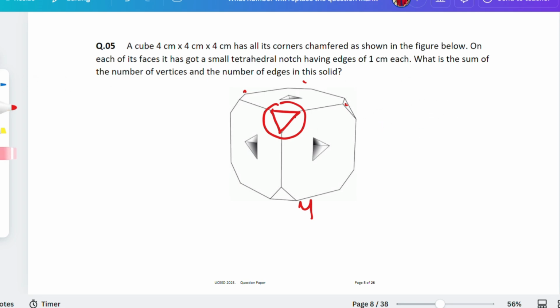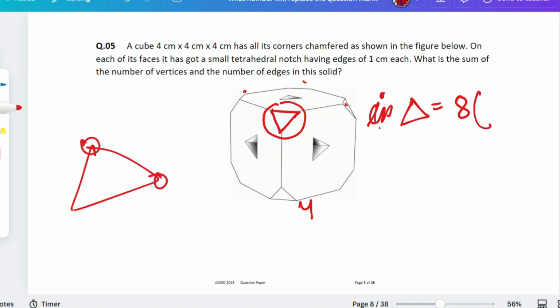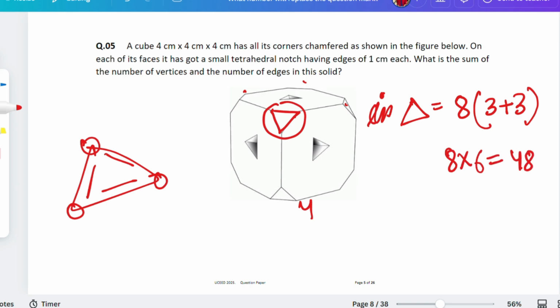In a triangle, there are 8 triangles, with how many vertices? You know this is a vertex, this one is a vertex. So 3 vertices, plus how many edges, guys? 1, 2, and 3. 3 edges as well. One triangle has 3 edges and 3 vertices. That means, with 8 triangles, it is 8 into 6, 8 sixes are 48. So the answer is 48 for this one.